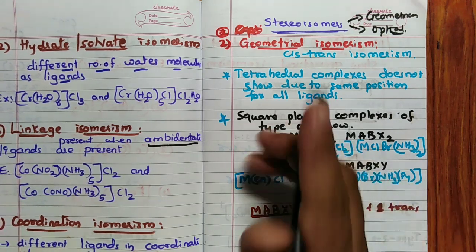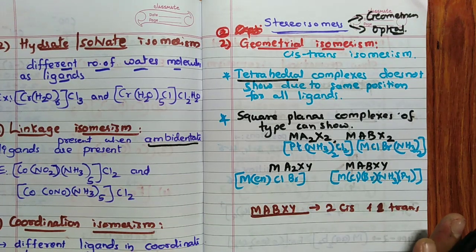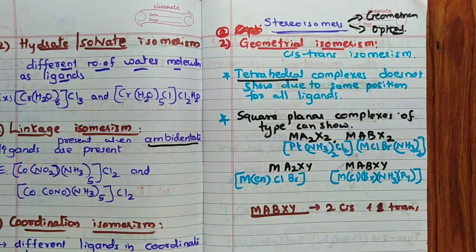Very, very important thing is that tetrahedral complexes do not show this type of isomerism. The reason is that all ligand positions are equivalent in tetrahedral. Remember that. Square planar complexes can show it and octahedral complexes can show it. For square planar complexes, if all 4 ligands are the same, it cannot show, remember, because there is no distinction.